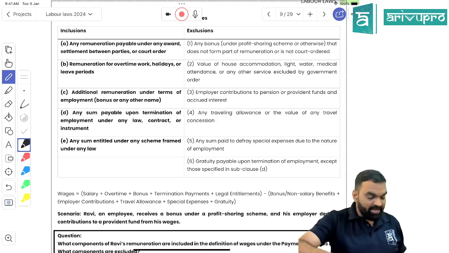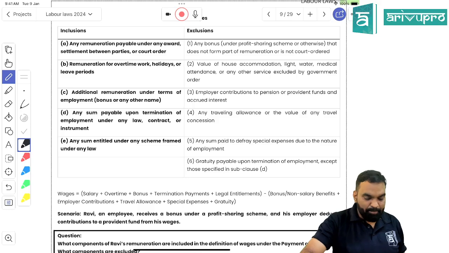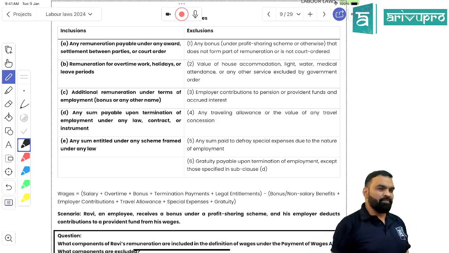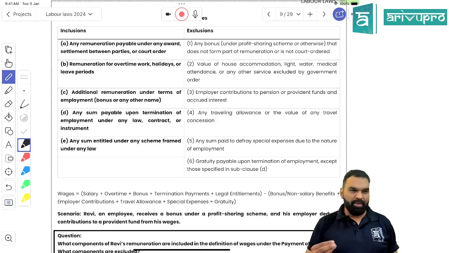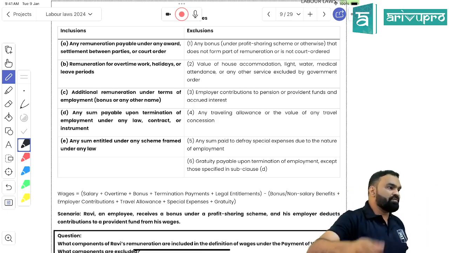So what they are saying there is, here it is written that wages include all remuneration that is payable under any award, settlement of parties or court. Whenever payment of wage is determined by a contract, contractual wage would come under the definition of wage, right?